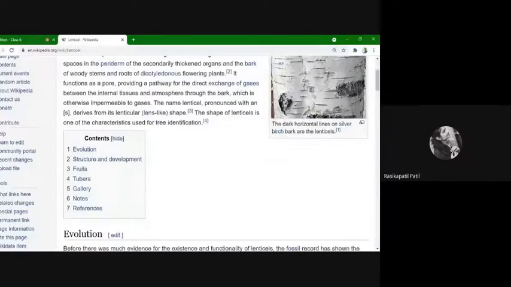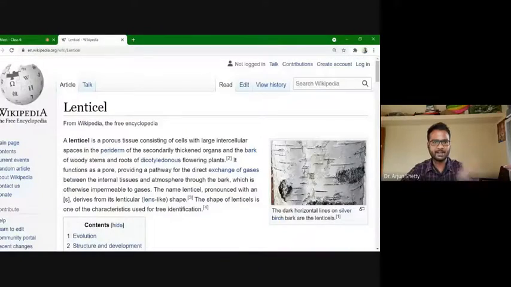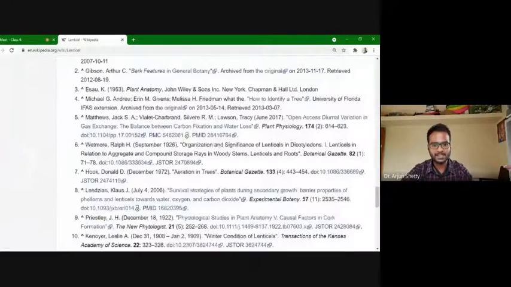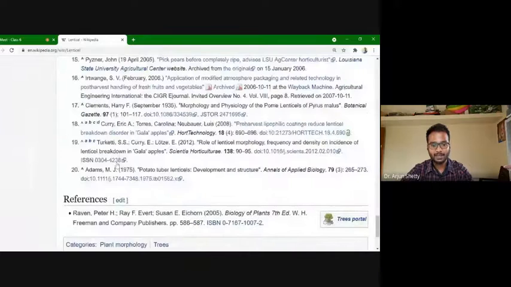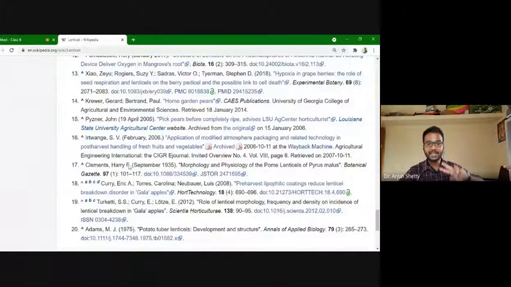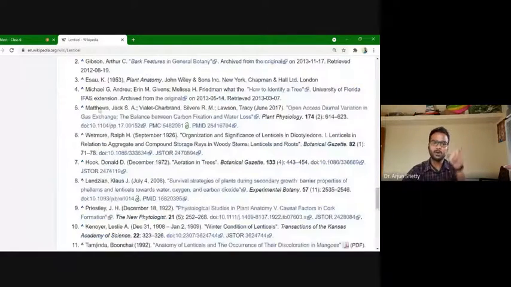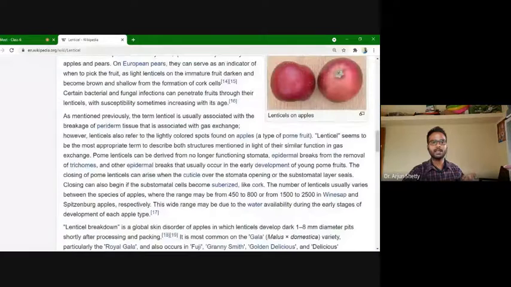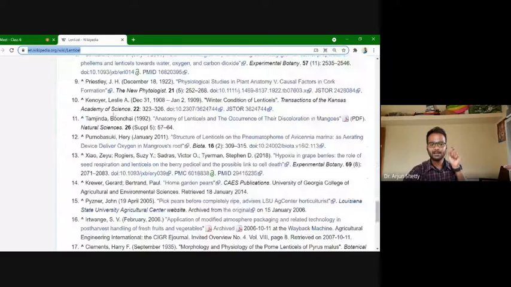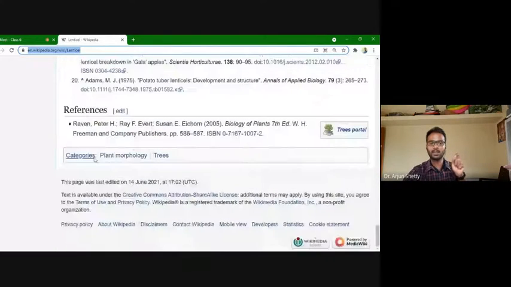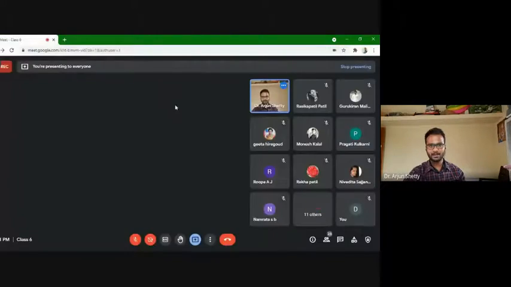Yes, sir. Just see, this is the lentil cell page, and it is again obtained from Wikipedia. Just see how many authors there are, from 1 to 20. There are 20 authors who have contributed to the Wikipedia page on the lentil cell. So at that time, you need not put all the authors. Just take the address bar and put it in that place. If you cite this complete information, then it is considered that you are acknowledging these 20 authors. Is that clear?